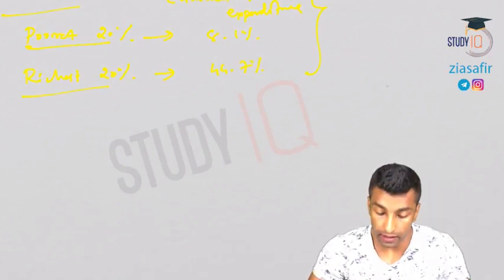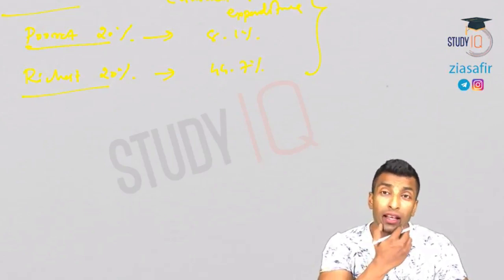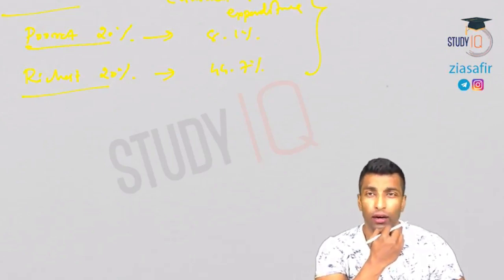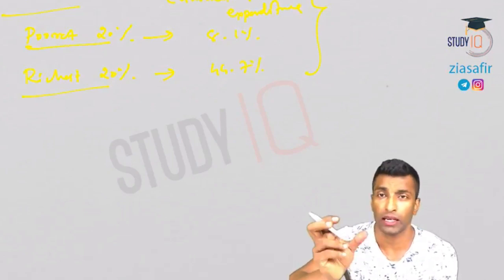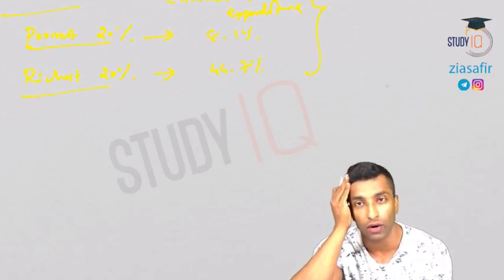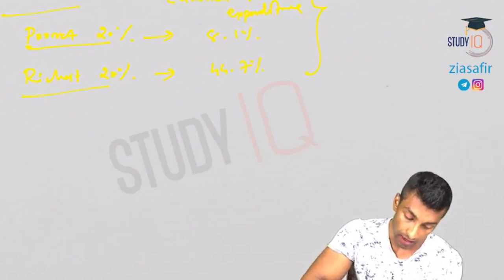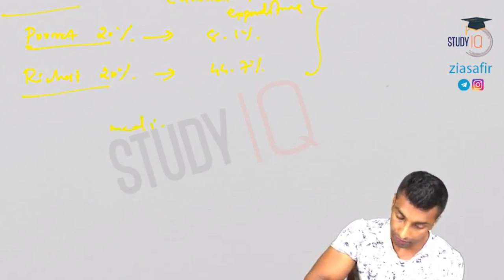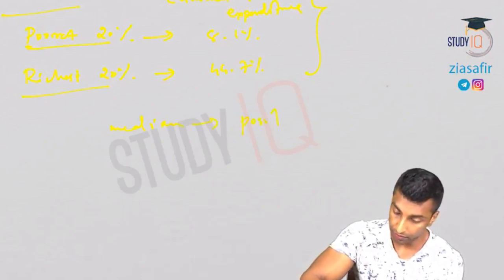When you're taking the poorest 20 and richest 20, the question is, are you taking the median or the mean? What do you mean by mean? Mean is actually the average, but I've already told you many times that when you take the average, there are a lot of problems. So here we actually take the mean. Median is the positional average.